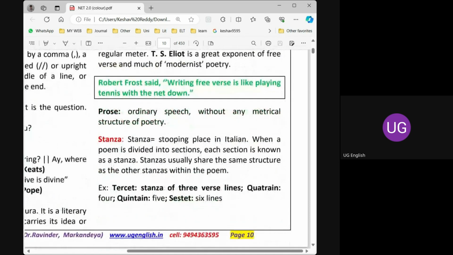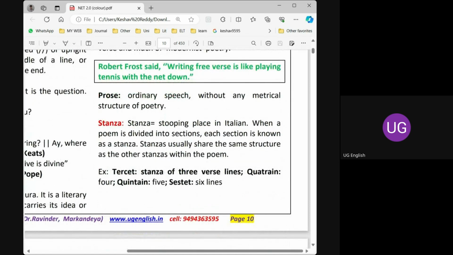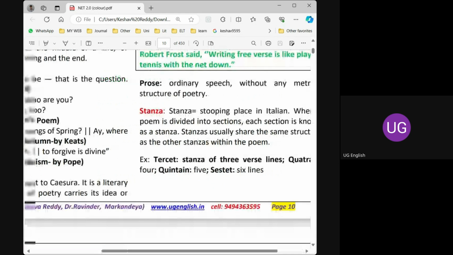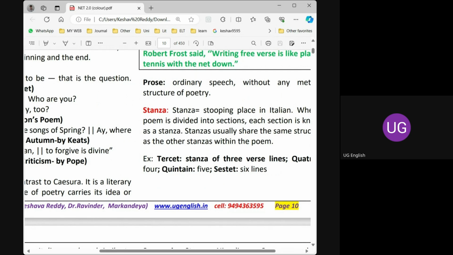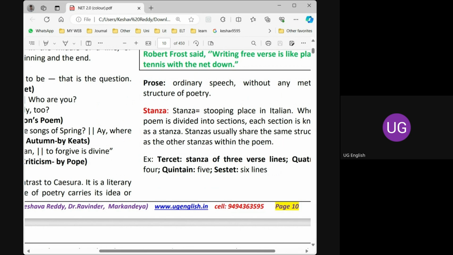Next we will move into the topic called stanza. Stanza is nothing but a group of lines. It's a basic term, but I'm just reminding you. A group of lines in a poem is called a stanza. There may be a tercet, a three-line verse.